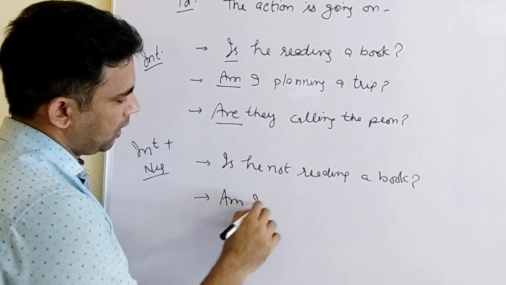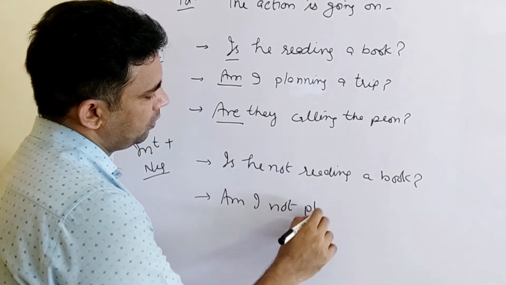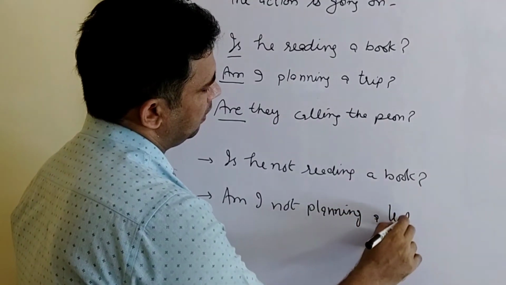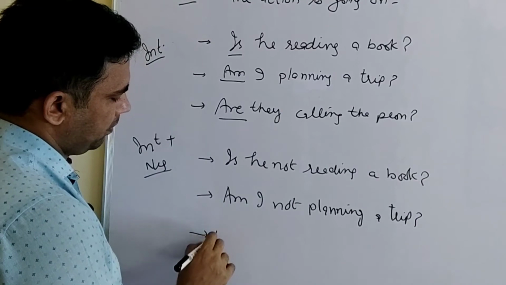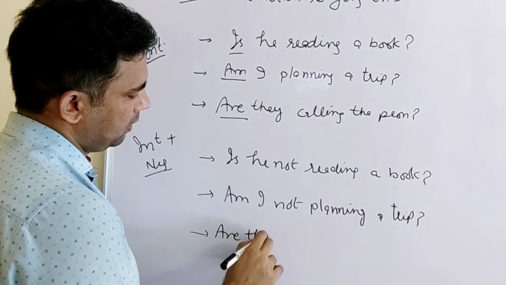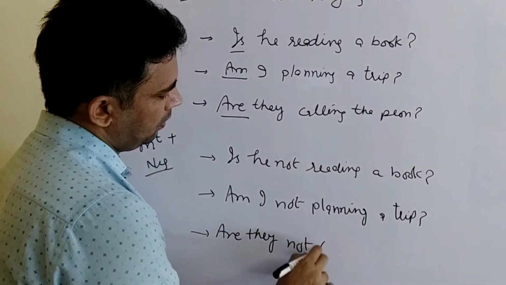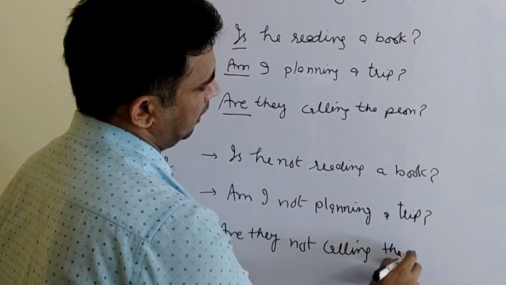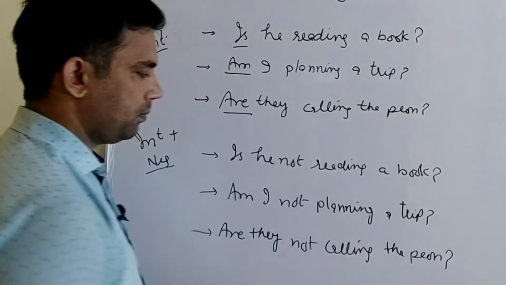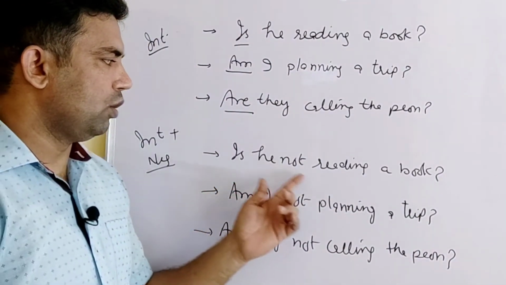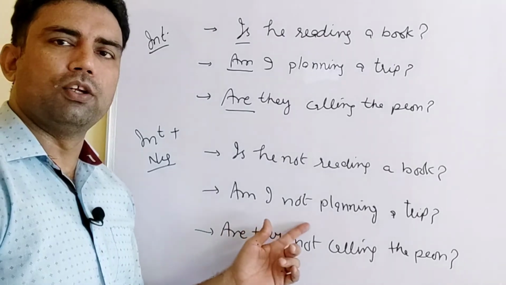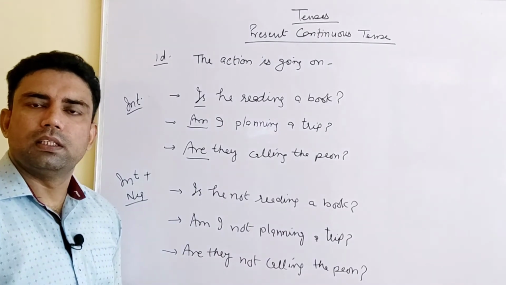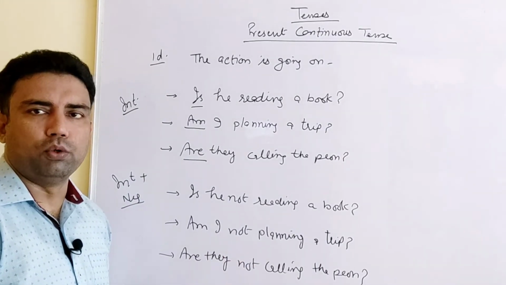Am I not planning a trip? Third one, are they not calling the peon? Right? Is he not reading a book? Am I not planning a trip? Are they not calling the peon? That is how it becomes interrogative and negative both together.